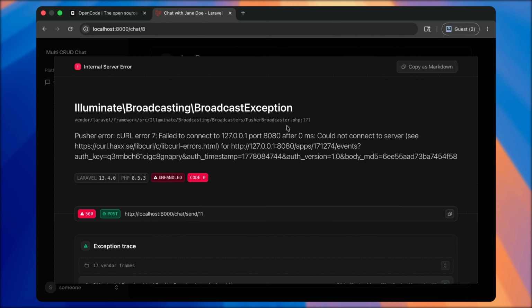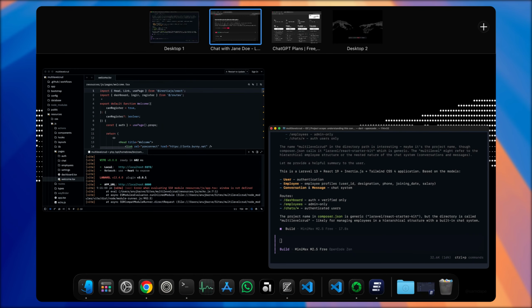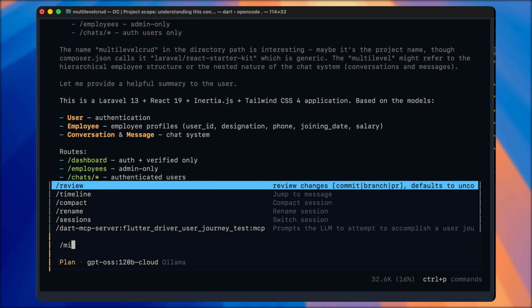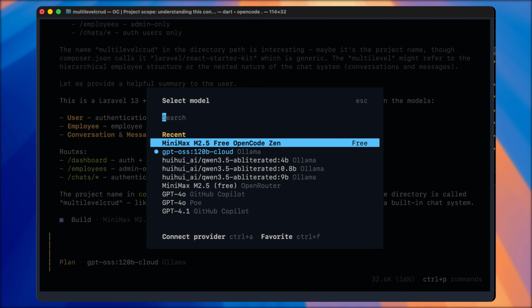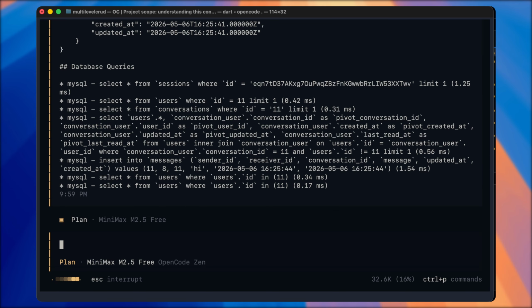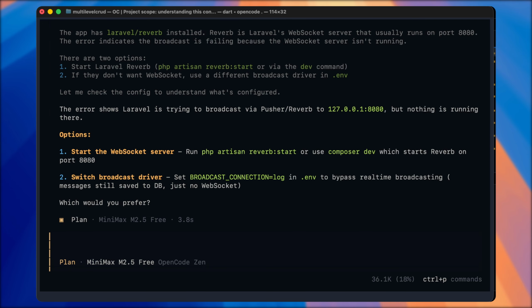Now, as you guys remember, there was an error. So let's see if it can solve this error. I'll just change the model. I just pasted the error and that's it. Let's see what it does. By the way, this is in plan mode, so there will be no editing. Let's see how it works. And look at that, how fast it just checked everything and gave me the solution.